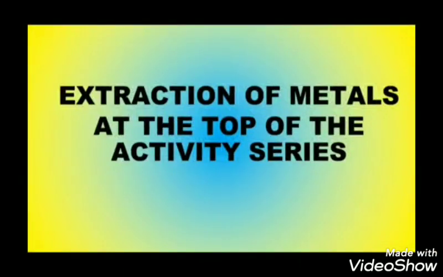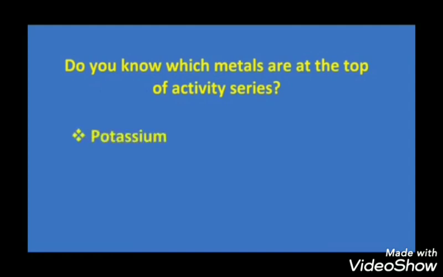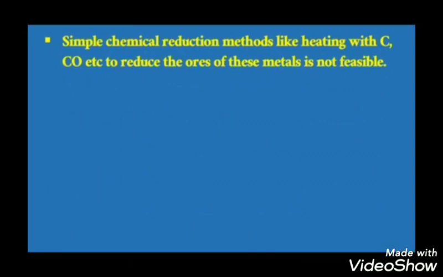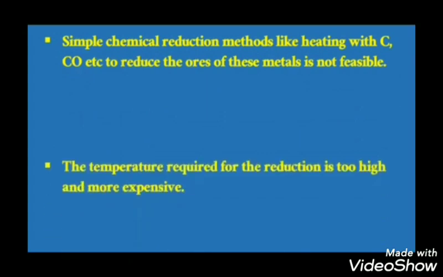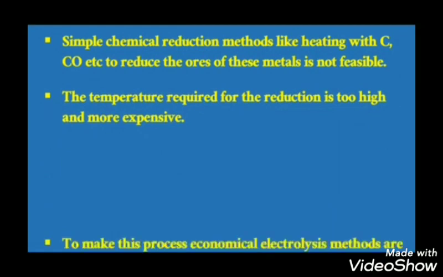Children, now let us discuss how to extract metals towards the top of the activity series. Can you say which metals are at the top of the activity series? They are potassium, sodium, calcium, magnesium and aluminium. These are all on the top of the activity series. Simple chemical reduction methods like those we discussed in the earlier video, like heating with carbon monoxide, cannot be feasible. It is not possible there. The temperature required for the reduction is too high, and it will be more expensive.